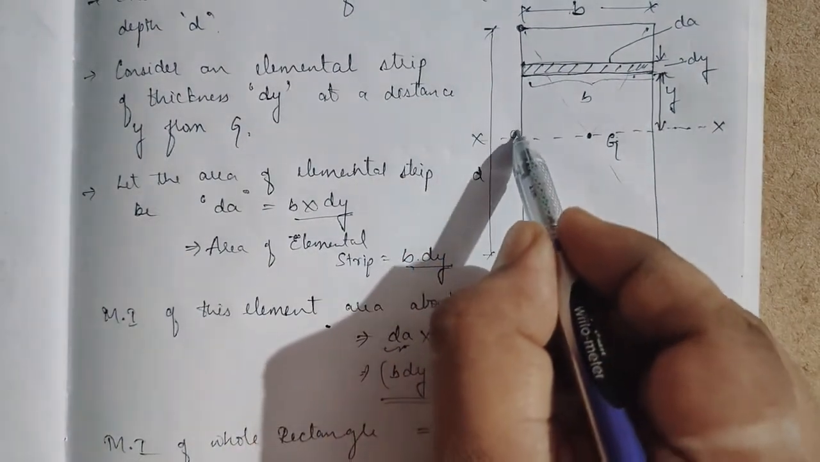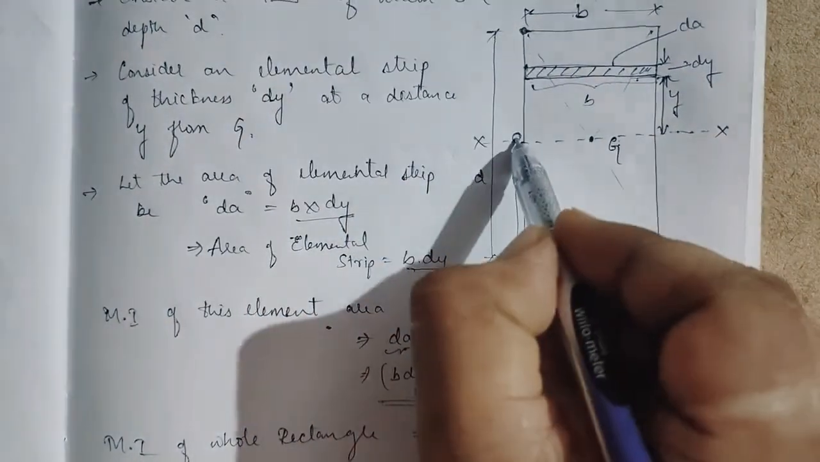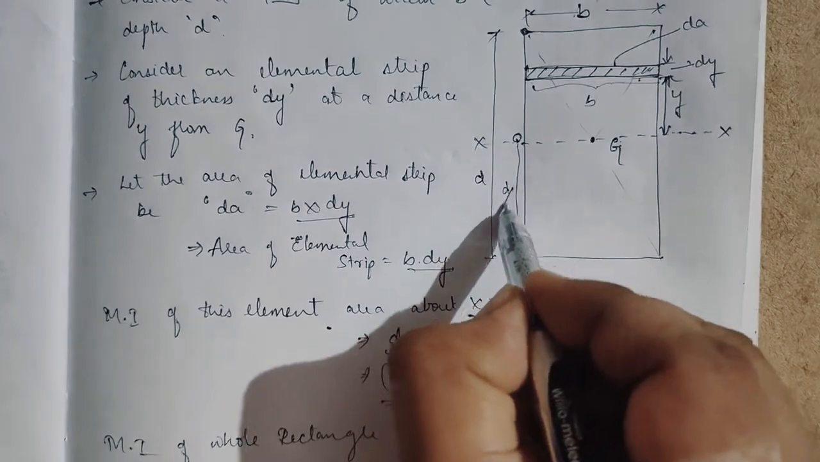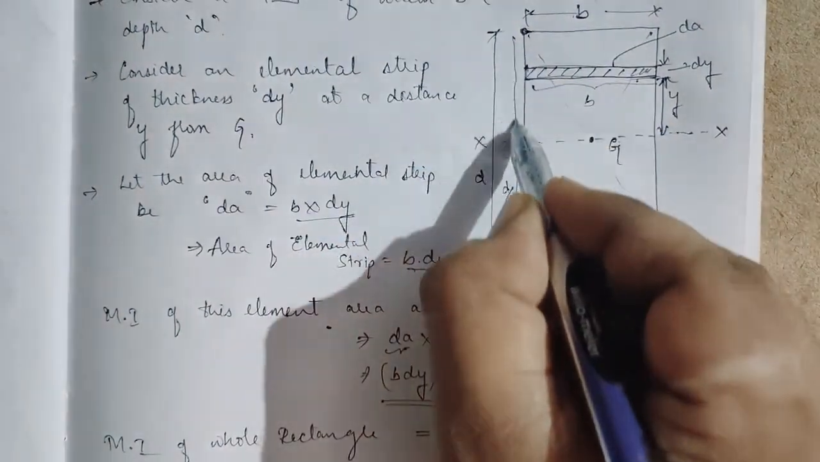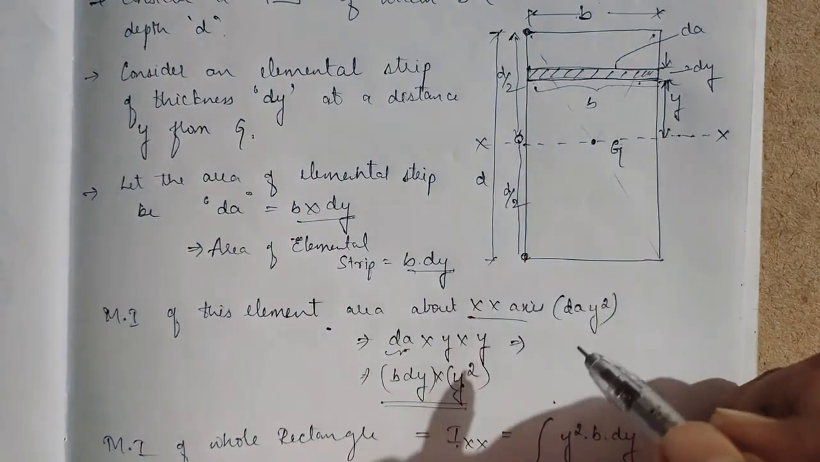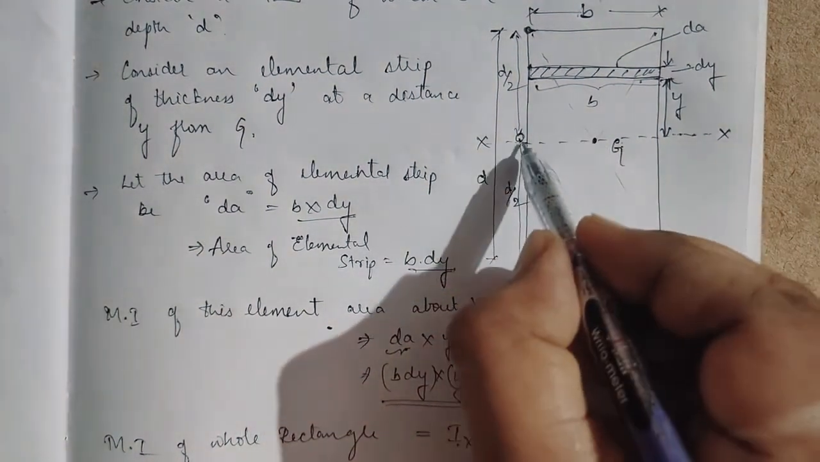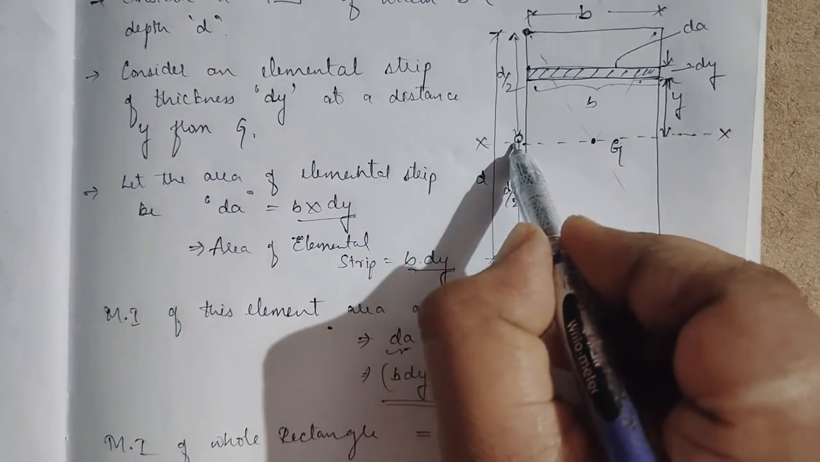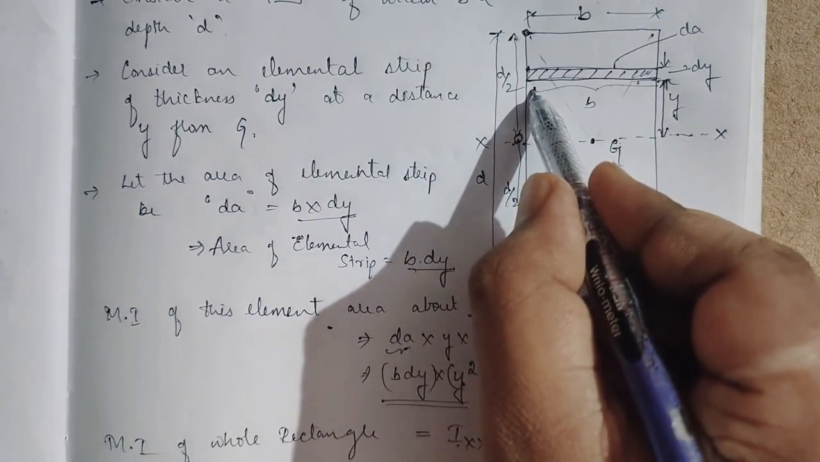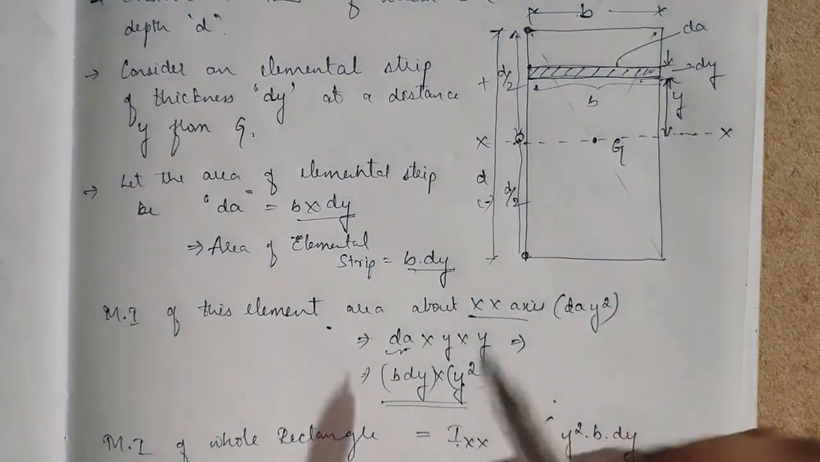So if I consider this, here also it is 0, at the midpoint it is 0, but here the distance is d by 2, here also d by 2. We know the centroid lies at a distance of d by 2. So I'll consider this as a neutral axis. Whichever comes upward I'll take as positive, whichever comes down we will take as negative.